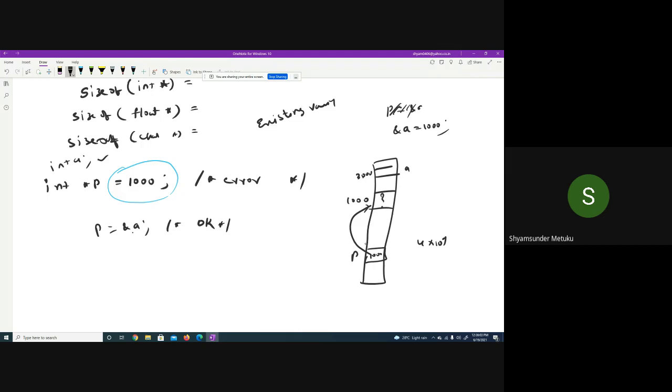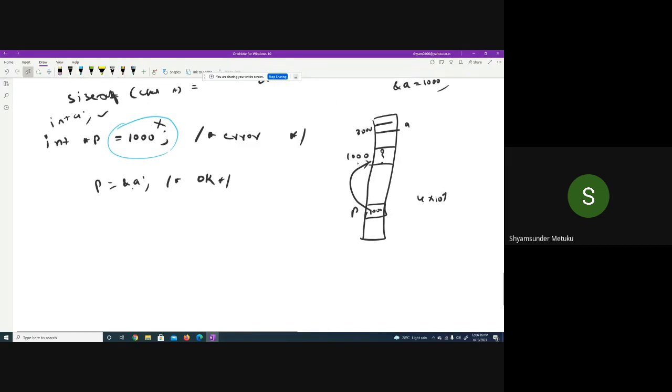So the address of a, which is 3000, can be assigned to p, whereas writing this is not acceptable. Is it clear? Respond. If you do not respond, I don't know whether you are able to follow me or not. Are you able to follow?